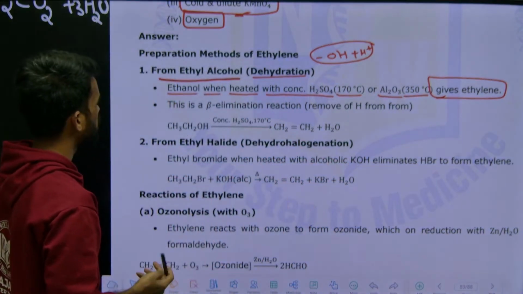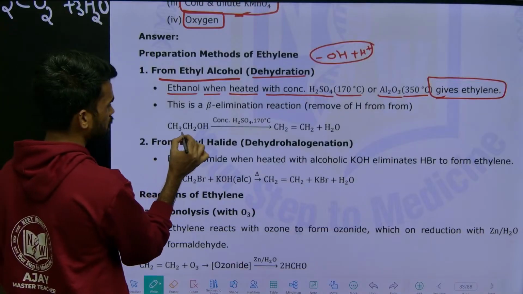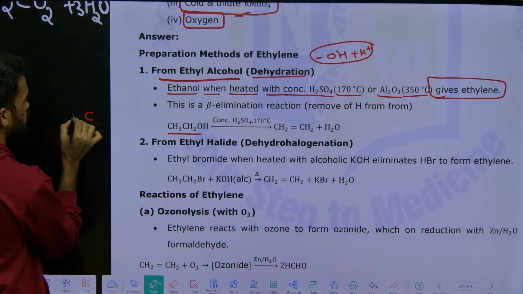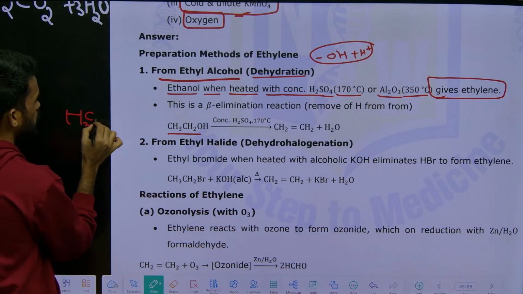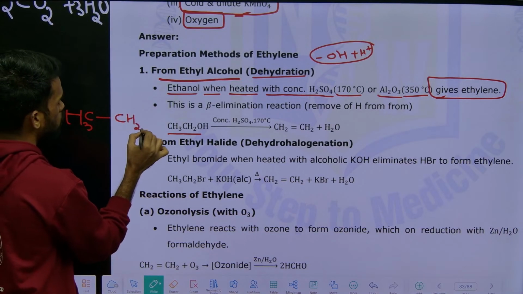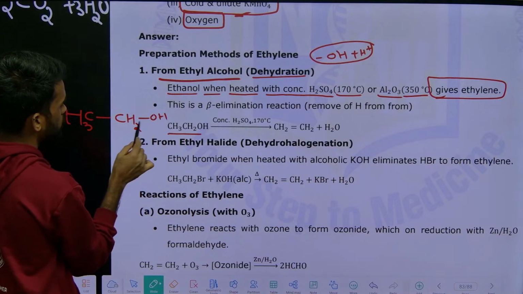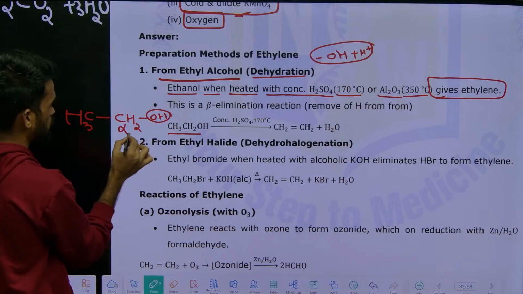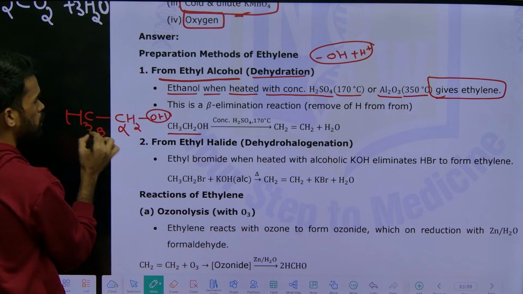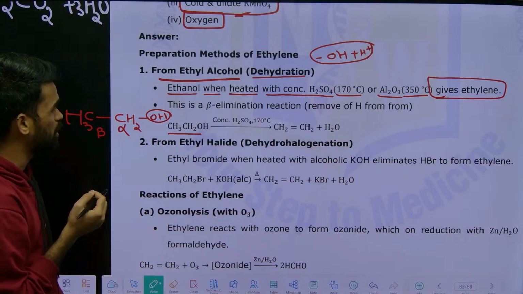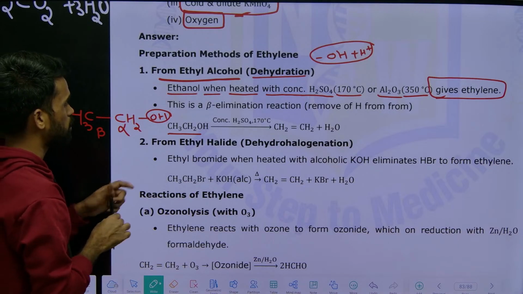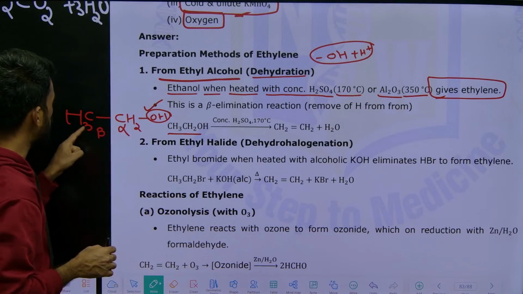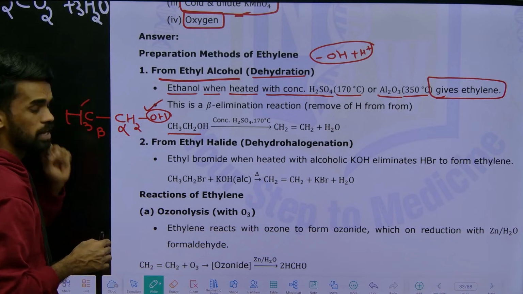Now I am writing ethyl alcohol, CH3CH2OH. From this position, the OH group attached carbon is called alpha, and the next adjacent carbon is called beta. So you are making an alpha beta elimination. From the alpha position you are removing OH, from the beta position you are removing hydrogen as H plus.